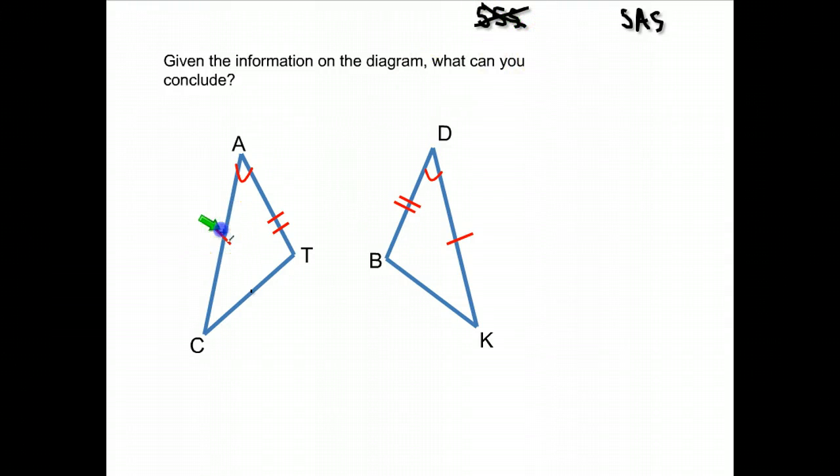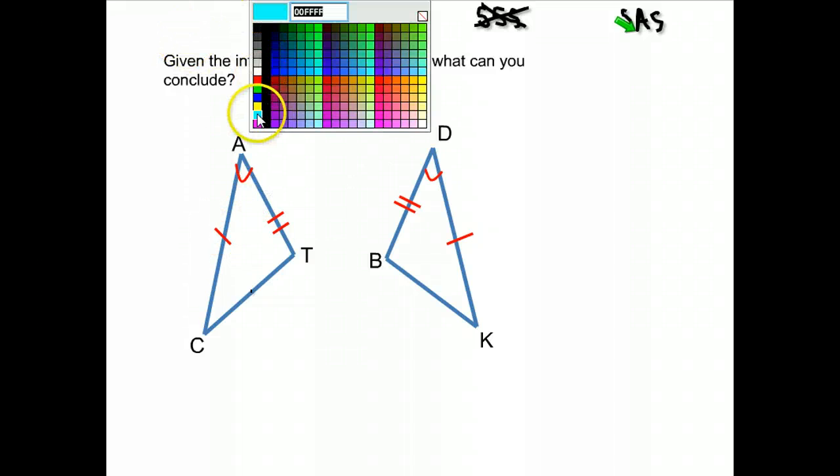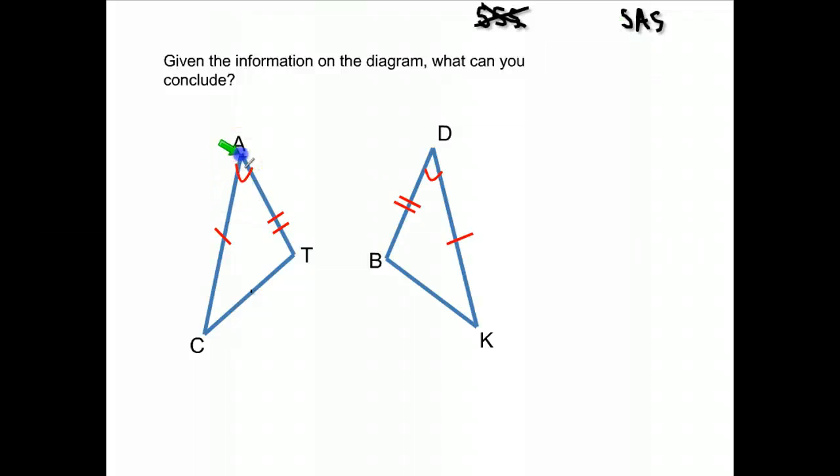But notice I have two sides here that are congruent to two sides here. So as long as I also know the angle between those sides is congruent, I can say that the two triangles are congruent. That can be my conclusion. Here's one side, here's the other congruent side.